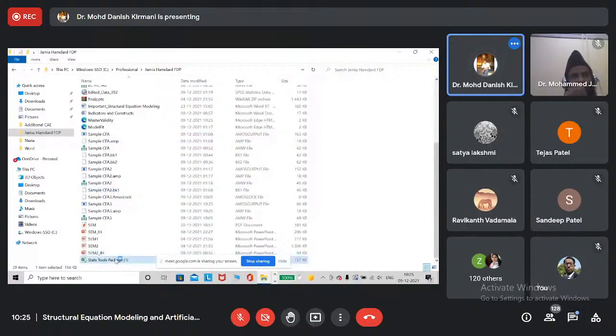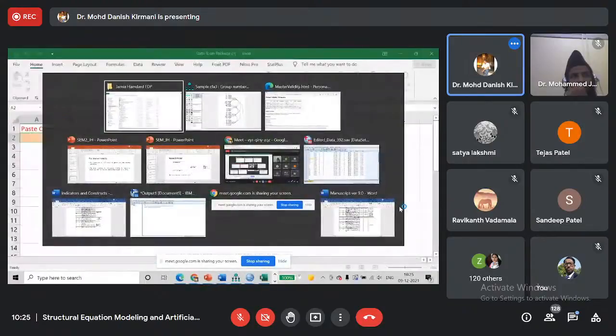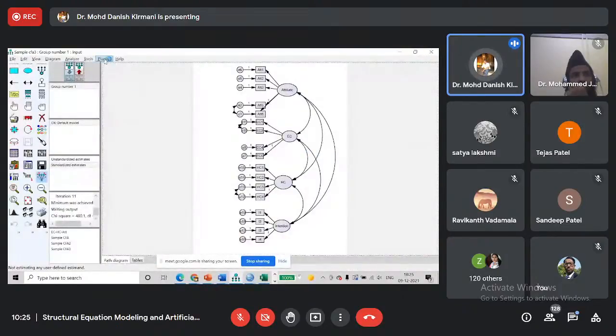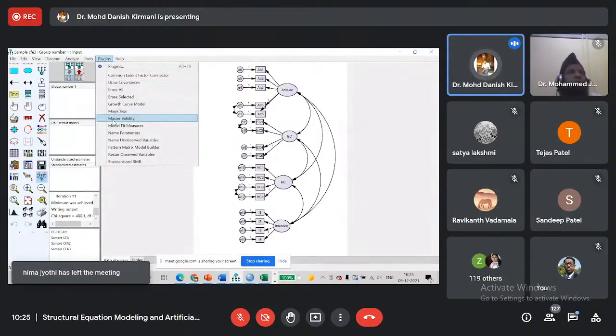Actually, for running the master validity, we have to add a plugin for running this tool, which is available on a website created by James Gaskin.